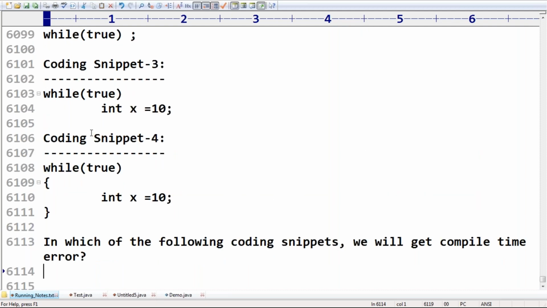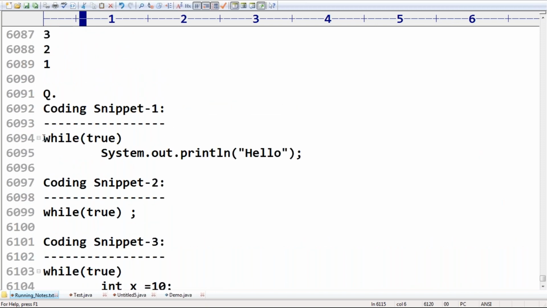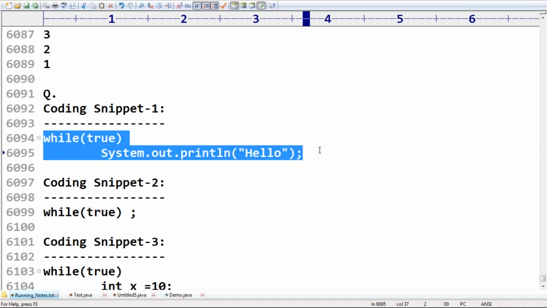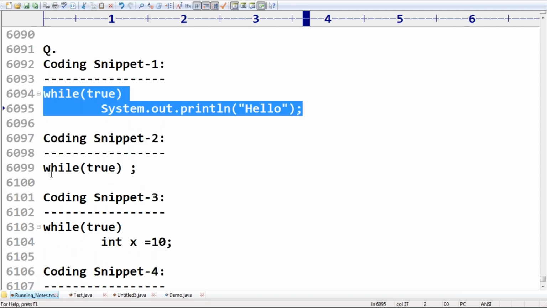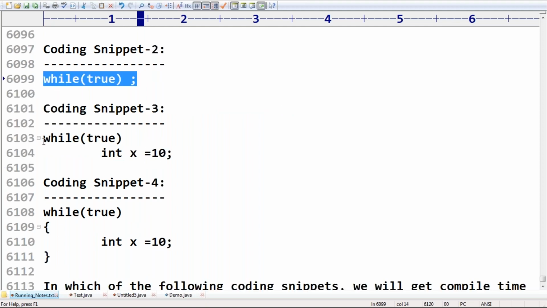So what is the answer? Observe coding snippet 1. There is no problem at all. Simply hello is going to execute an infinite number of times; we won't find any compile time error here. Next, the second one: while of true with a semicolon means an empty statement, it keeps on executing and we won't get anything printed.